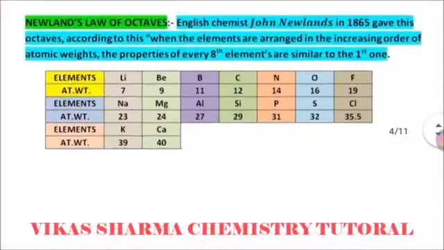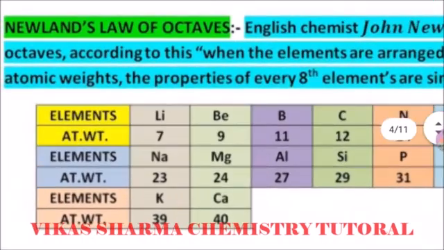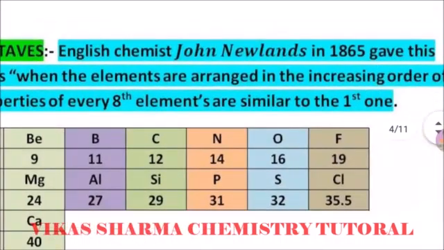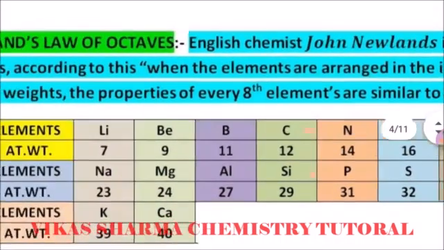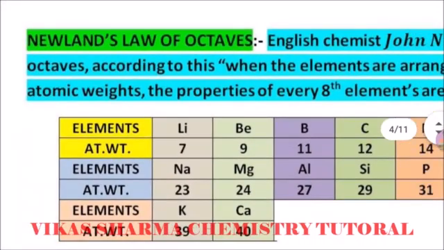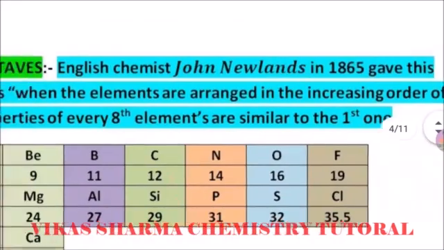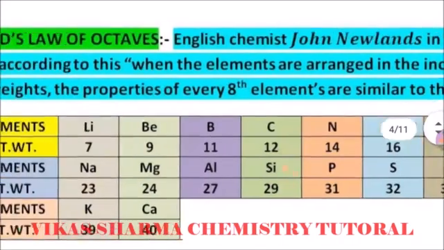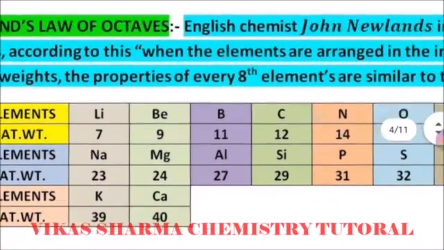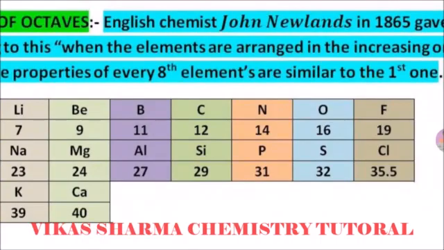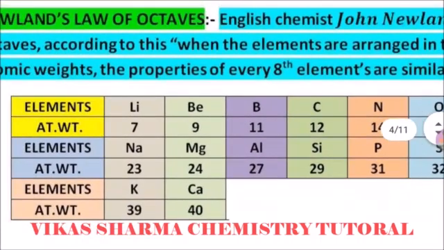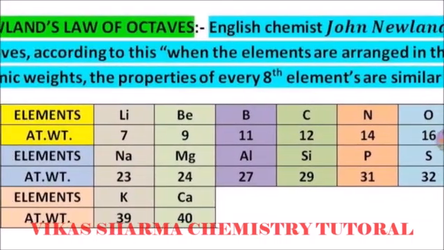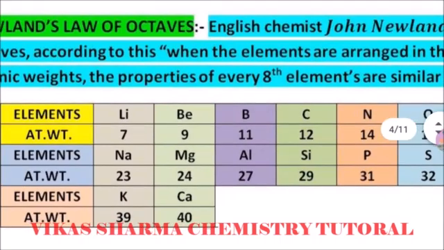Another scientist, Newlands, formulated a law known as Newlands' law of octaves. The English chemist John Newlands in 1865 gave these octaves. According to this, when the elements are arranged in increasing order of atomic weights, the properties of every eighth element are similar to the first one. For example, lithium, beryllium, boron, carbon, nitrogen, oxygen and fluorine have atomic weights 7, 9, 11, 12, 14, 16, 18. Then the eighth member is sodium, and sodium belongs to the alkali metals group.